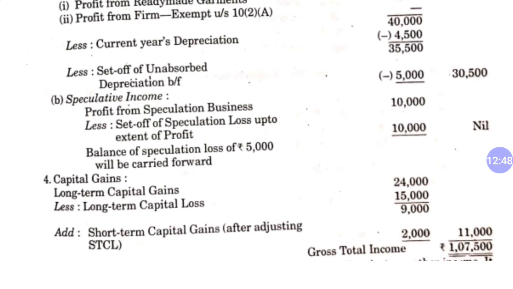In capital gain, long-term capital gain will be utilized for the set off of long-term capital loss only, so 9,000 is remaining. And short-term capital gain is 8,000, and we are adjusting the 6,000 loss which is brought forward, so short-term capital gain is 2,000 only. So dear student, this is how you get the gross total income of Shri Sinha. In this question you applied all the provisions of set off and carry forward.